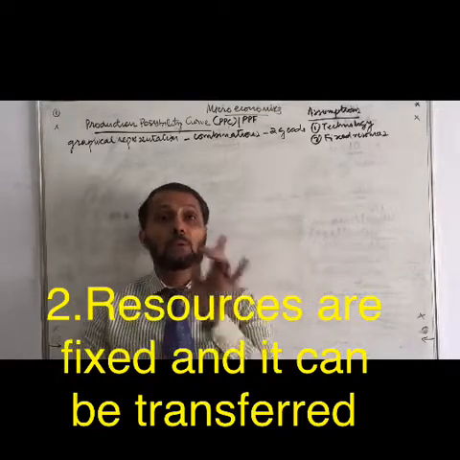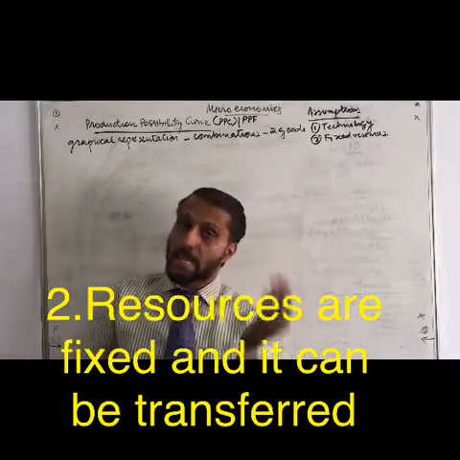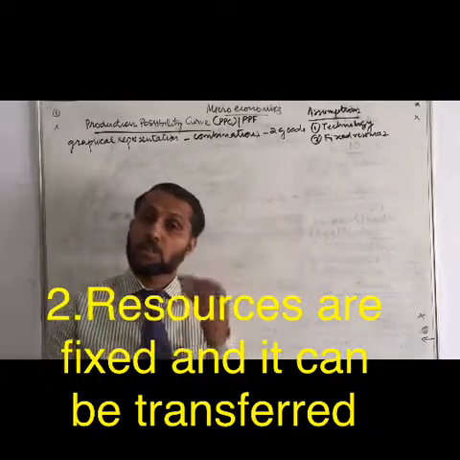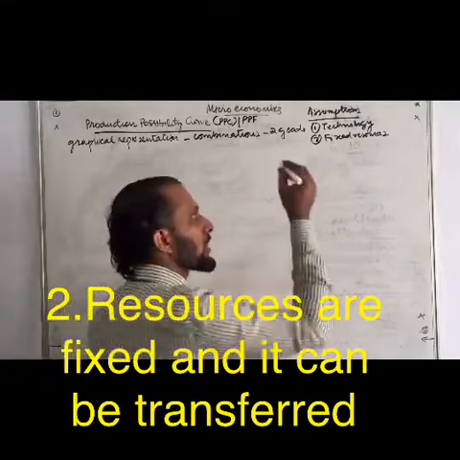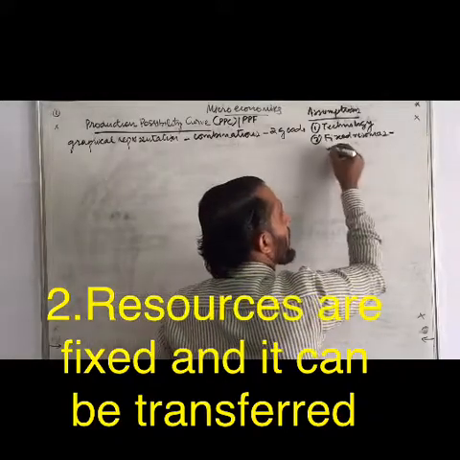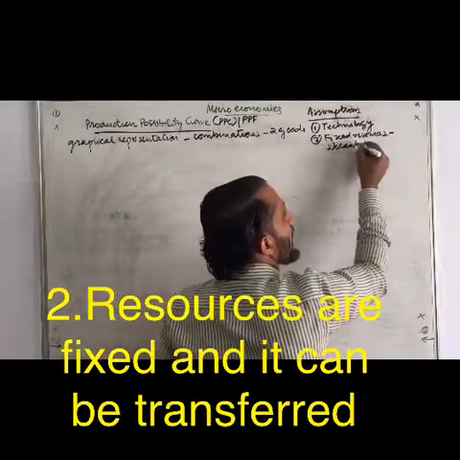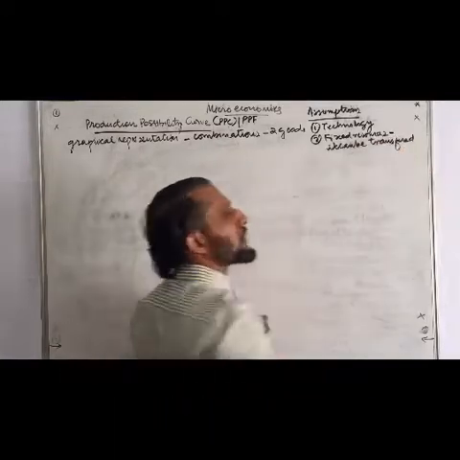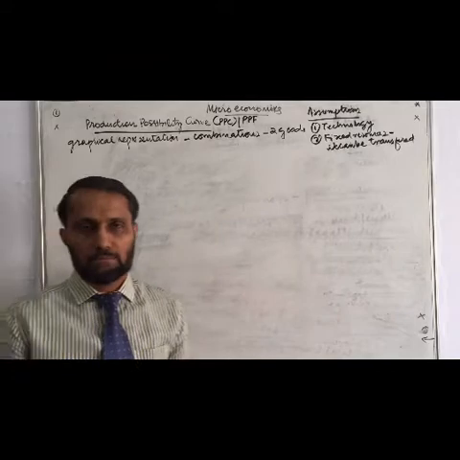Resources are fixed, but one thing is possible: the transfer of resource from one production to the other is possible. Even if resources are fixed, they can be transferred from one to the other.